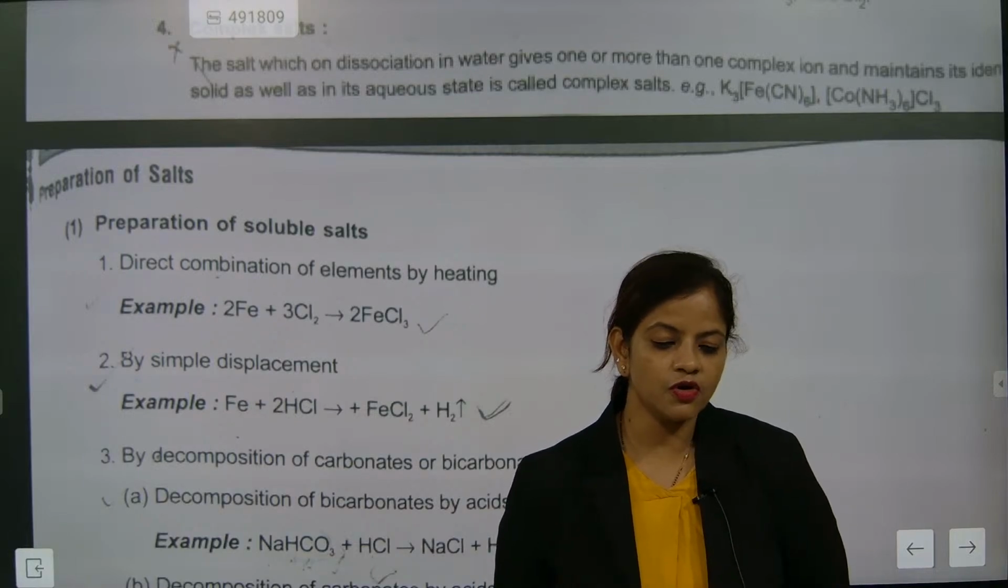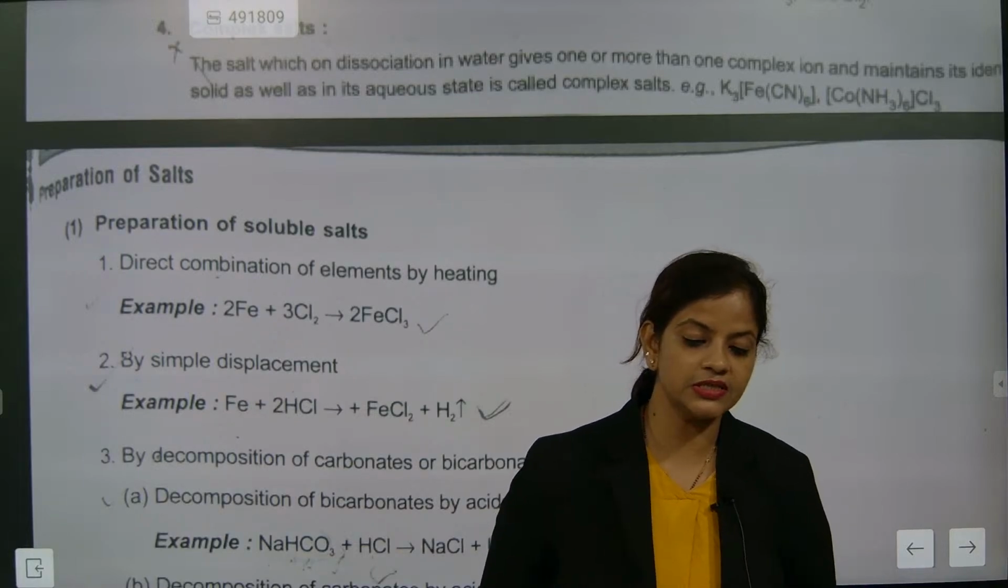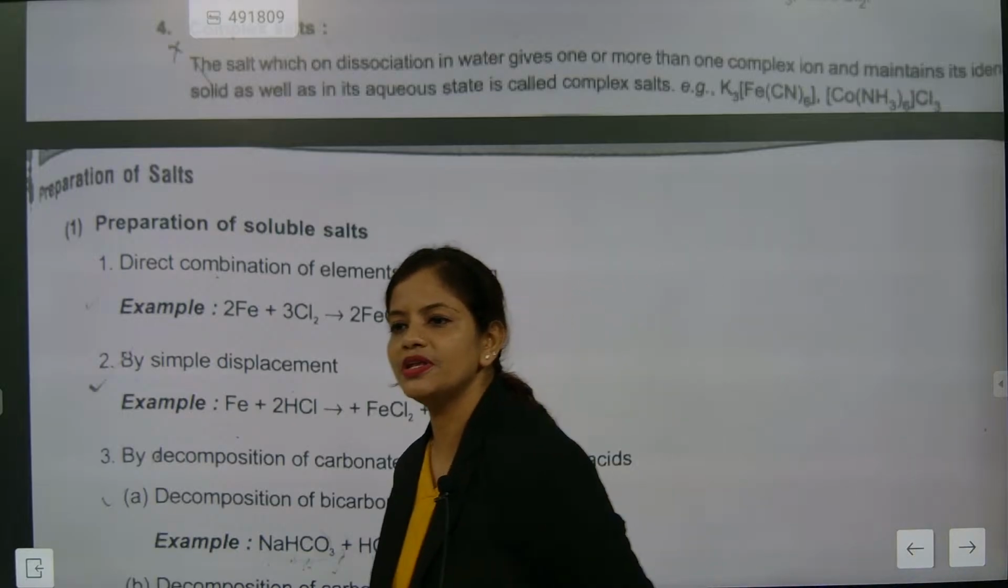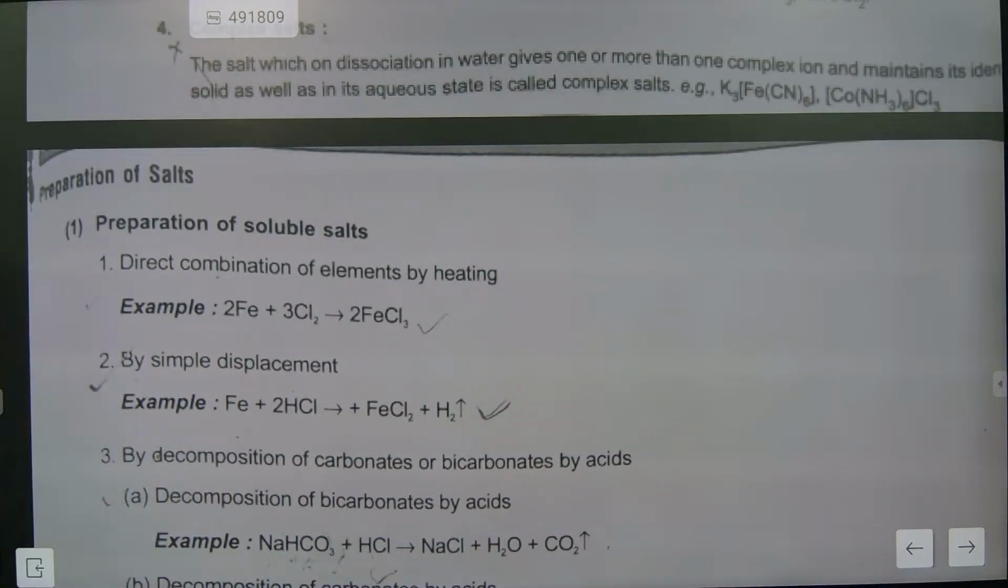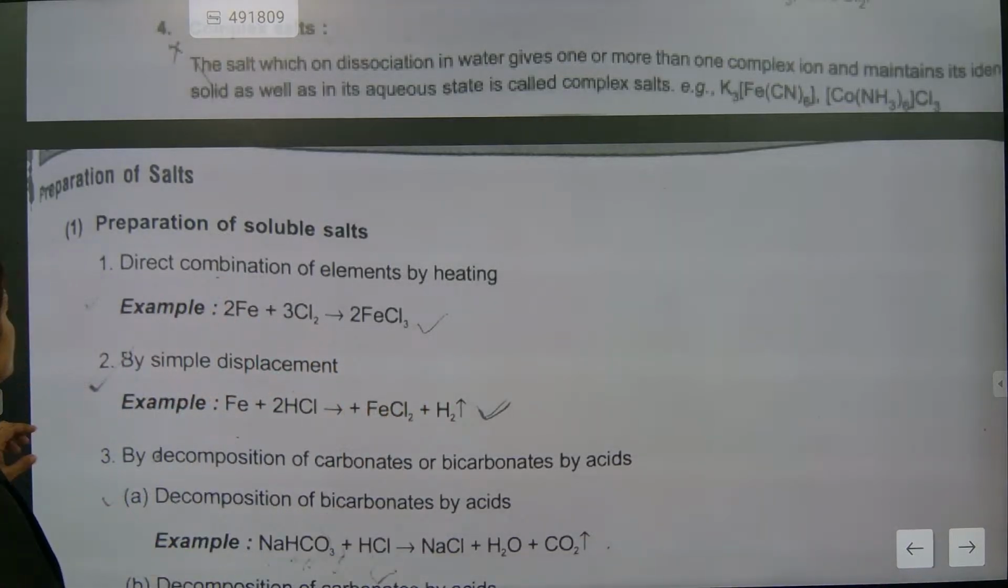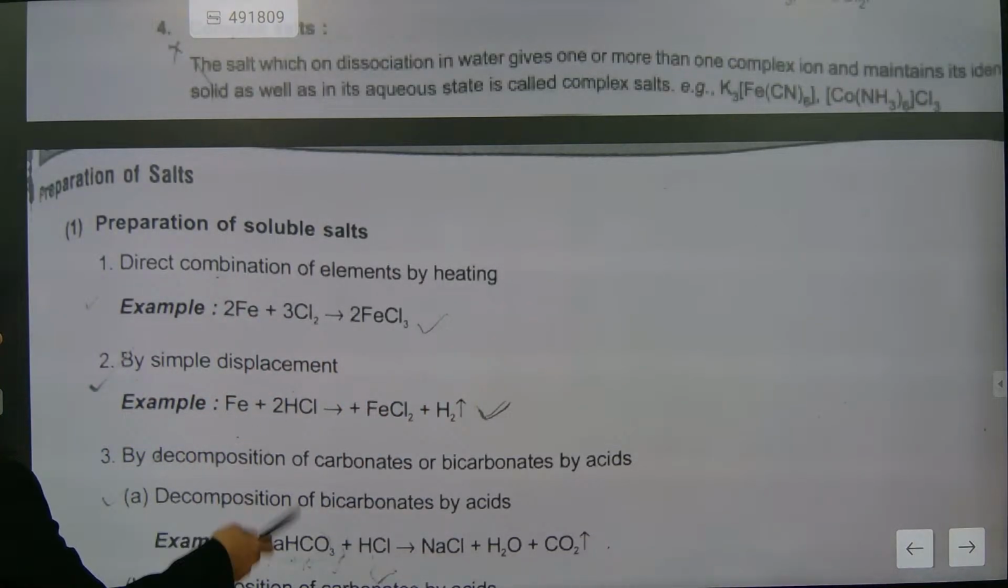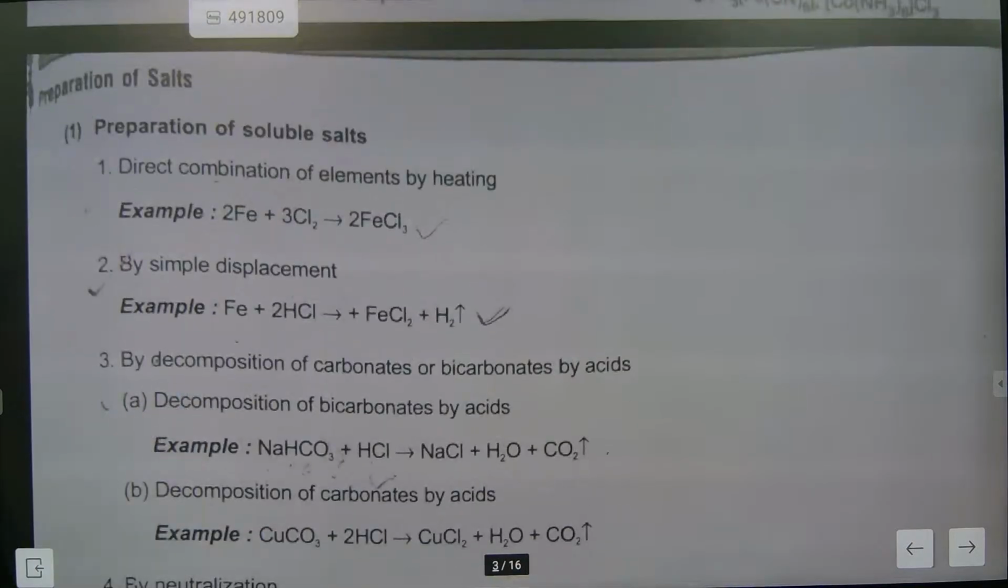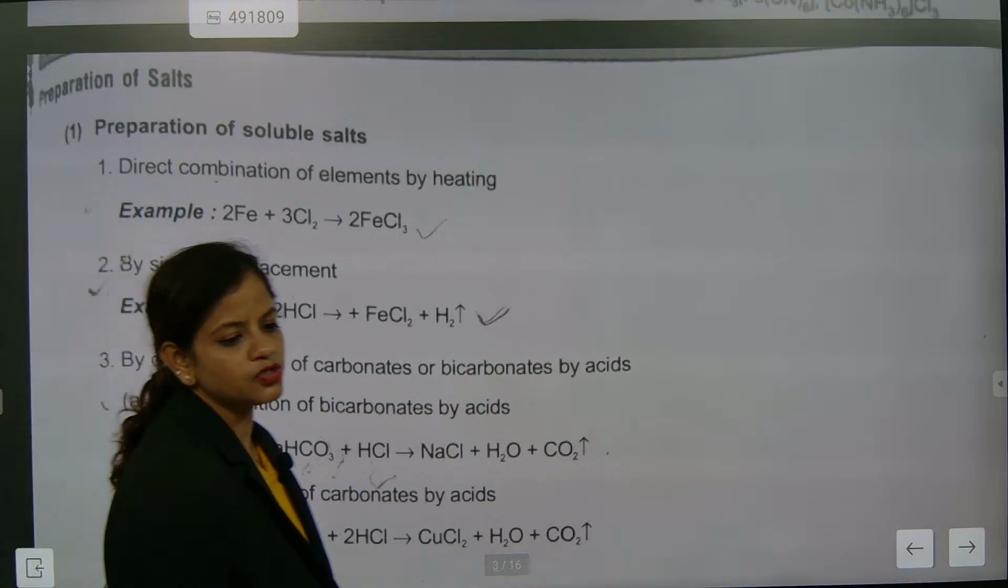In preparation of salt, direct combination is there, like in acid, direct combination was there. Here also we can directly combine iron and chlorine, making iron chloride. By simple displacement, iron with HCl, iron chloride is obtained. Again, salt is obtained.